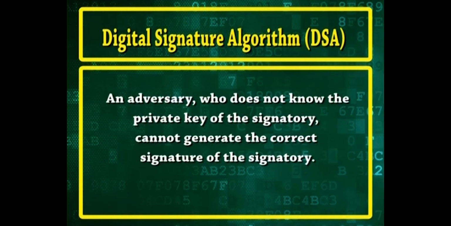An adversary who does not know the private key of the signatory cannot generate the correct signature of the signatory. In other words, signatures cannot be forged. However, by using the signatory's public key, anyone can verify a correctly signed message.